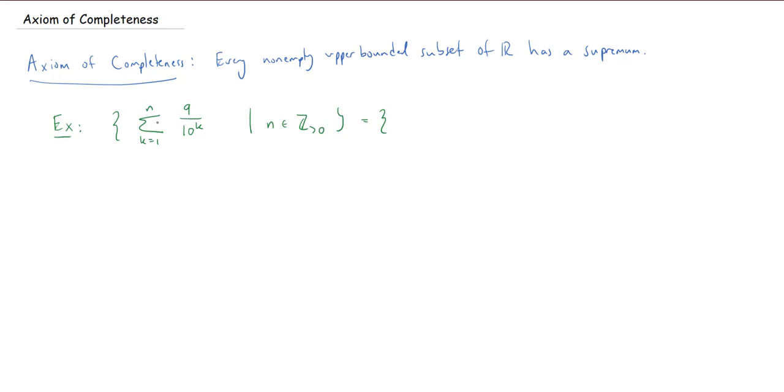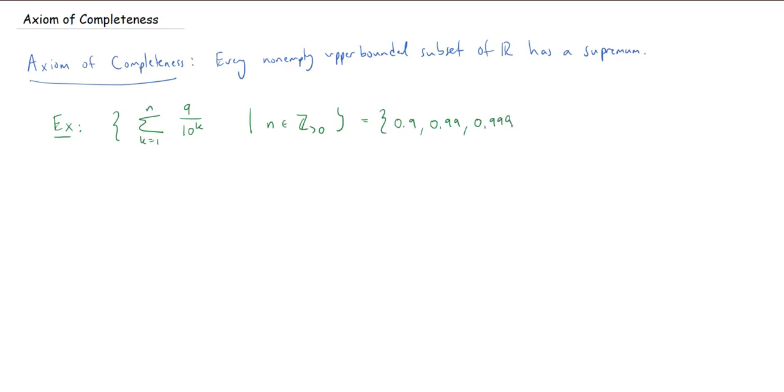Let's say I just made n equal to 1. I would get 0.9, 9 tenths. If I make n equal to 2, then I would get 9 tenths plus 9 hundredths, which is 0.99. Or if I made n equal to 3, then I'd get 9 tenths plus 9 hundredths plus 9 thousandths, which would be 0.999.